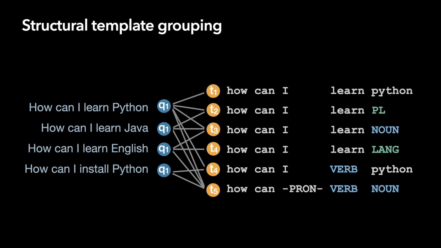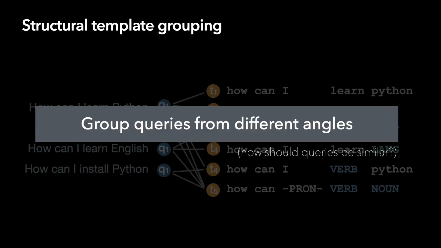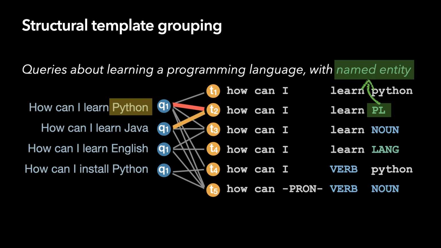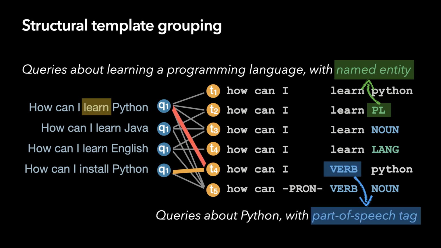Structural templates abstract queries by replacing certain tokens with their linguistic features, so the queries with shared templates can be grouped and examined together from different angles. For example, you can replace Python with its named entity, PL, so we can find programming languages that users care about when asking how can I learn questions. Or we can also gather queries on Python if we abstract learn to its part-of-speech tag verb.